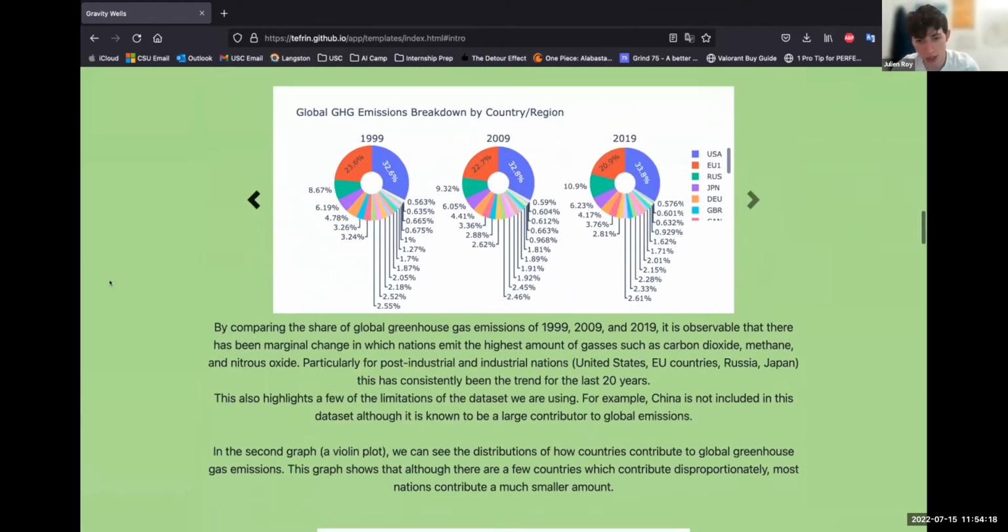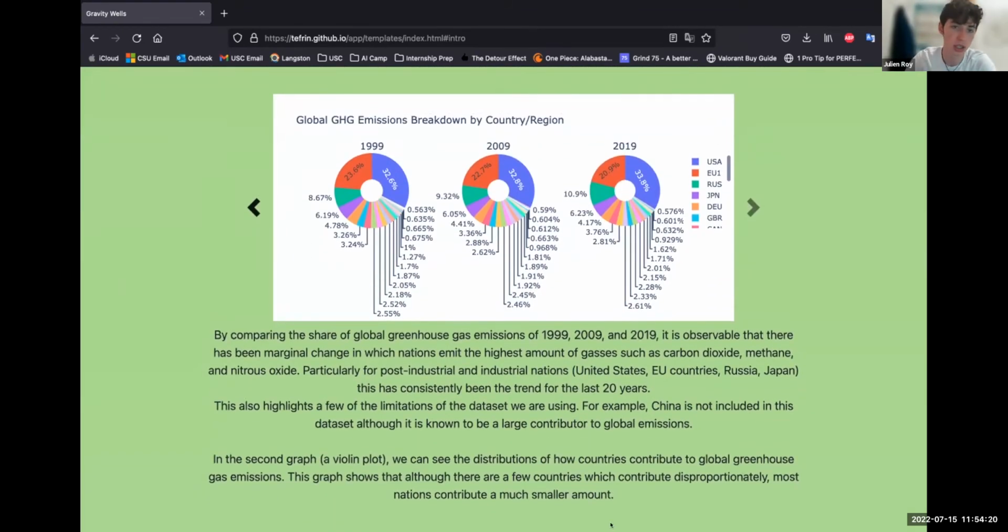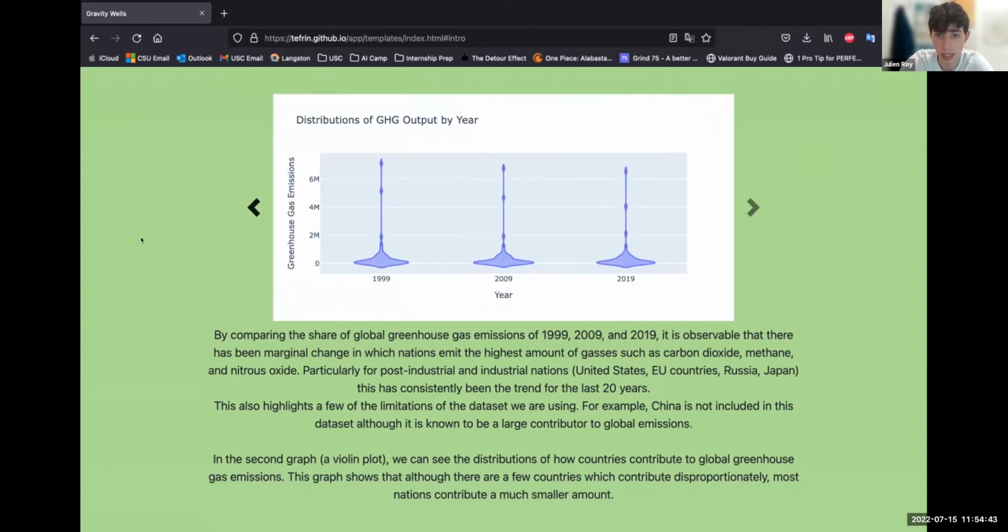So one of the first visualizations we made was a pie chart subplot of the global greenhouse gas emissions broken down by country over 3 years, 1999, 2009, 2019. We saw what we expected, which was the United States and other post-industrial nations like the ones in the EU, Russia, and Japan contribute the most to greenhouse gas emissions when you break down percentages. But if we go to the violin distribution, we see how different the amount that they're emitting is. Up beyond 6 million tons is the United States, and following that is the EU, and below that is Russia.